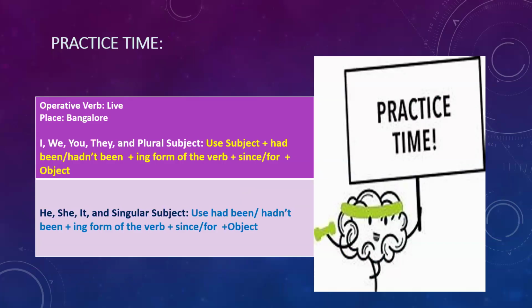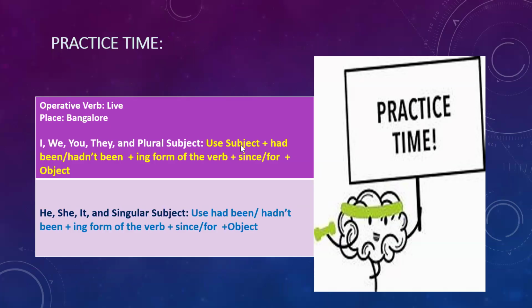This is just for practice. The operative verb is live and the place is Bangalore. Here, look at it. I, we, you, they, and plural subjects. What will happen in this situation? We have to take the subject from here.